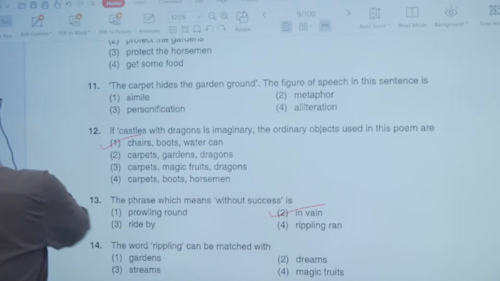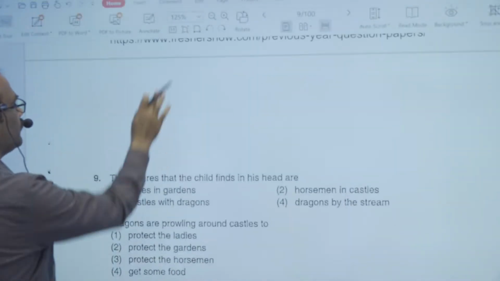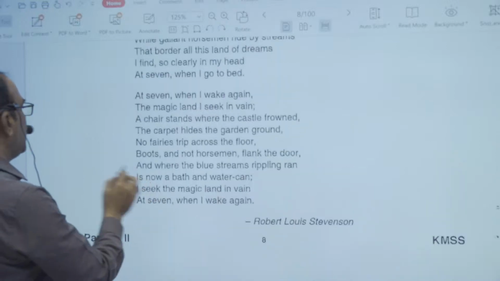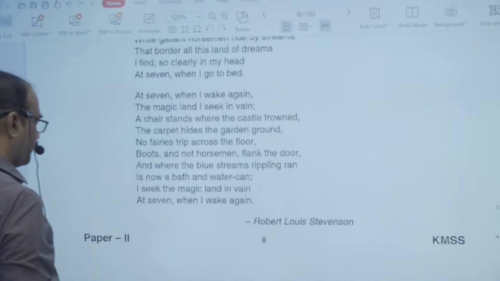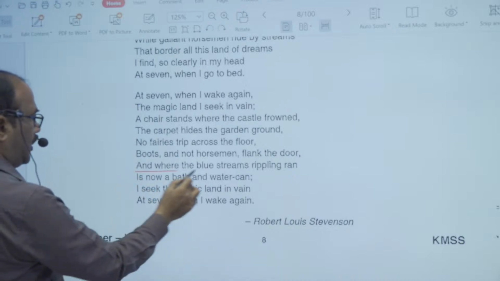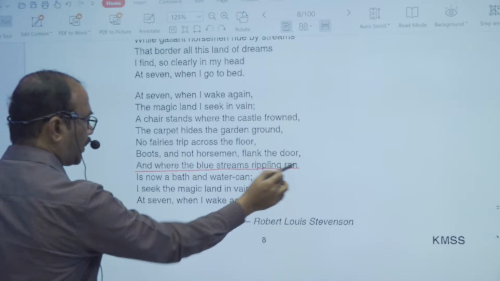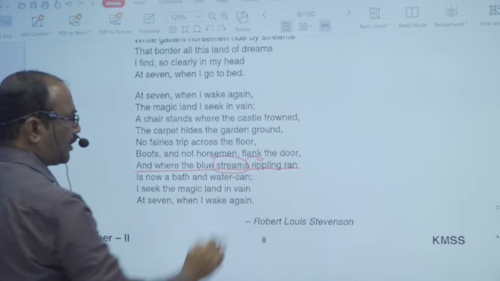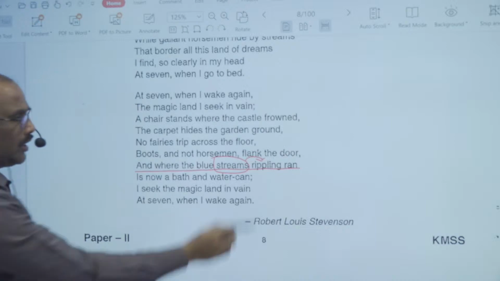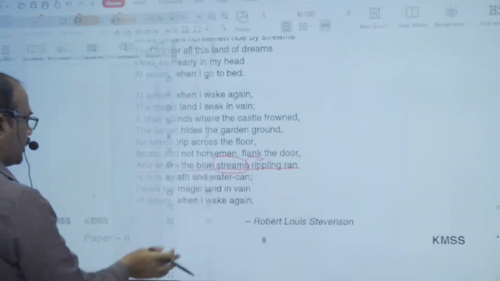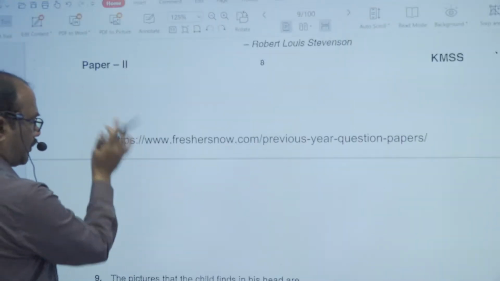And now come to the poem again. Rippling. So, look at this particular line. And where the blue streams rippling ran. So this particular word streams is matched with the word rippling. So this particular rippling is matched with streams. That's why the option is rippling streams.